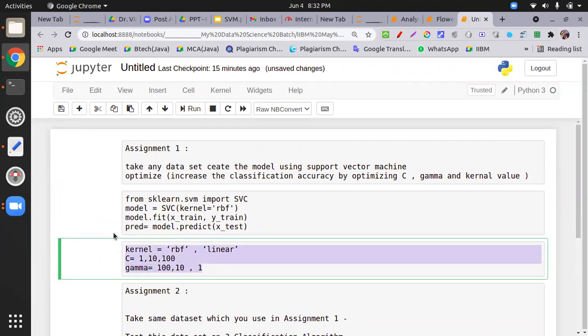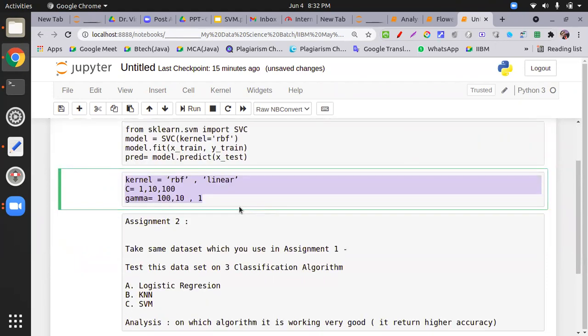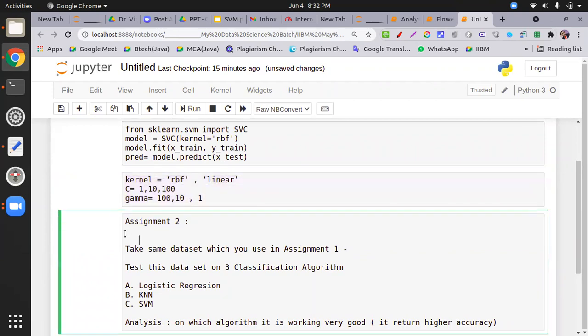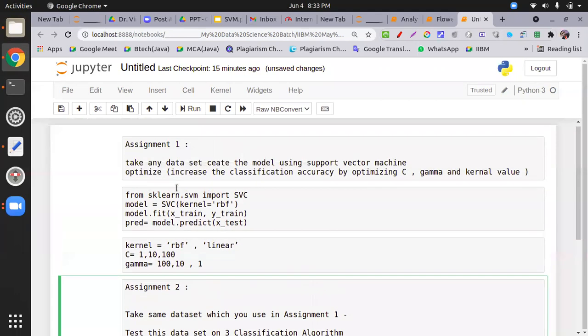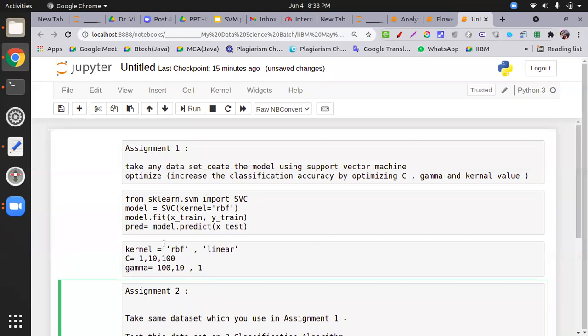All of you submit the 2 assignments to me by tomorrow, and I will see who is the best. But it's my belief that my team is the best. They are all intelligent and will give me good results, because we practice on the same thing: how to change the value, how to compare the accuracy score, how to create a bar chart on the accuracy score, like that.